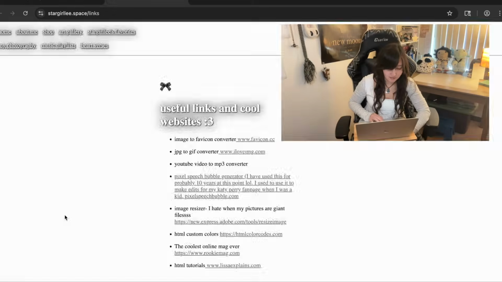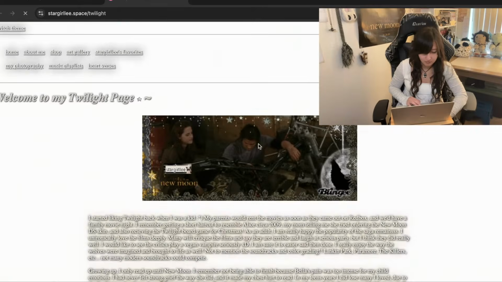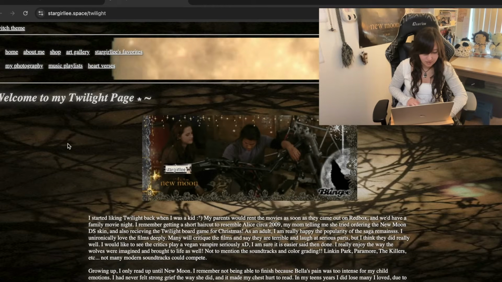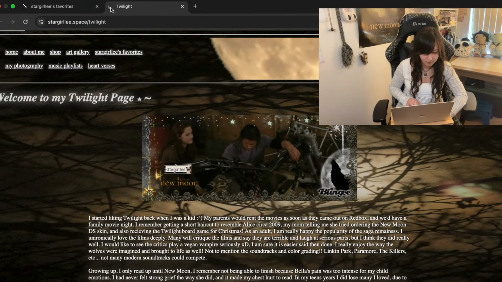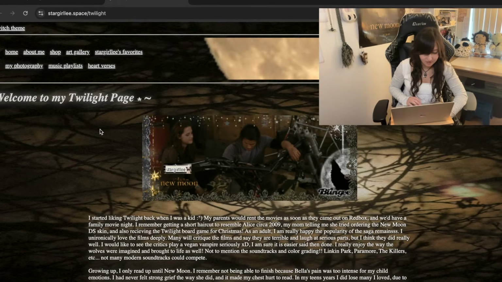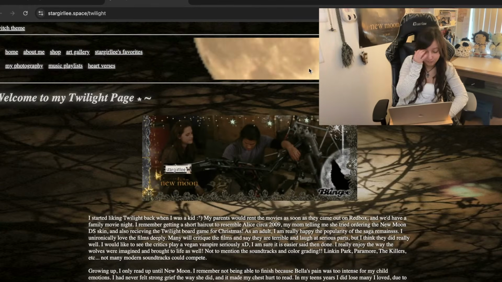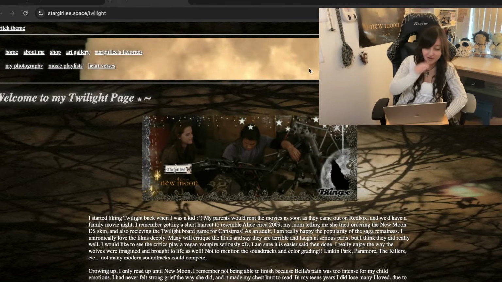But anyways, we're going to go to links. Oh wait, no. Twilight Saga, visit the page. I think you can click either the button or the text, and then up here I have the little fav icon. I think that's really cute. And then this is the page. On mobile, the moon is a lot bigger, which I think is really cool.